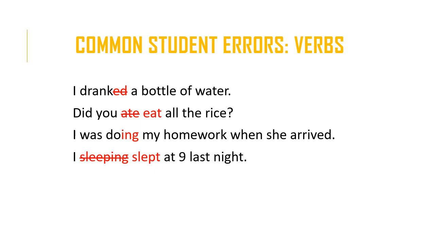And in the last sentence, it's another issue with form, and tense as well, perhaps. This is clearly something that happened in the past. Last night gives it away. So therefore, we would use the past simple form of the verb to sleep, and because to sleep is an irregular verb, the past simple form is slept.